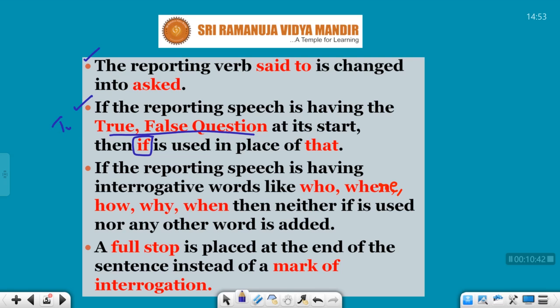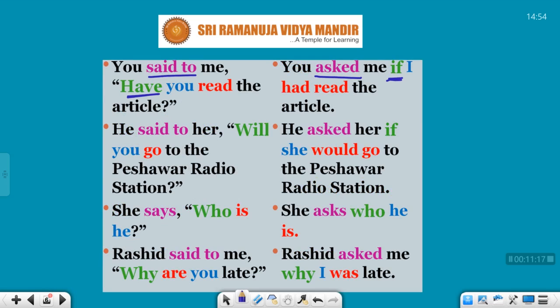This is type 1 interrogative. This is type 2 interrogative. Type 2 interrogatives are information answering questions or WH questions. Then no words have to be added. I repeat, if the reporting speech is having interrogative words like who, where, how, why, when, then neither if is used nor any other word is added. Nothing is added.